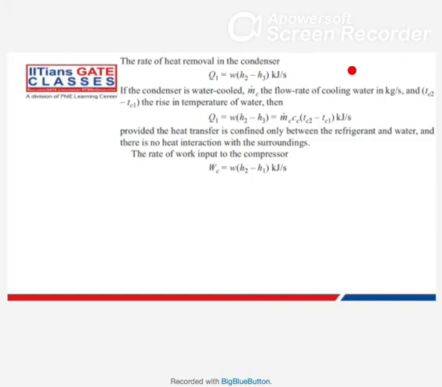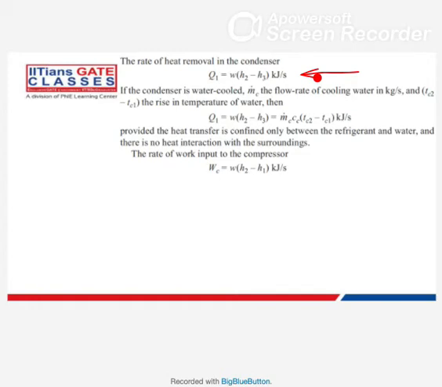Now the heat removal rate in condenser, this I have already explained. Yes, if you say time-wise rate, if it is more, it will refrigerate faster. That is okay if you are telling it in respect of rate.